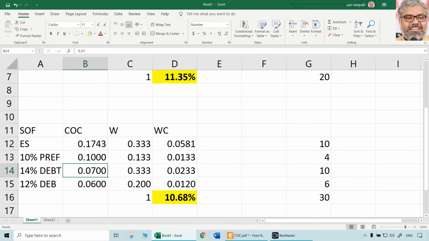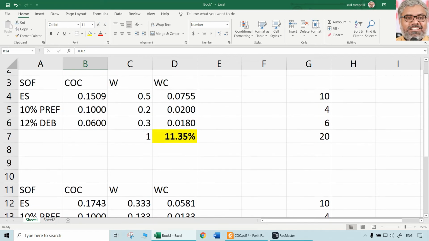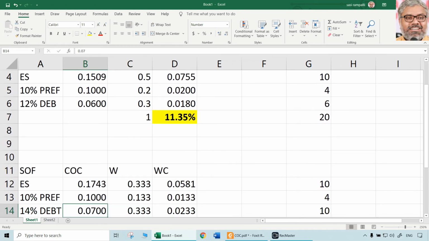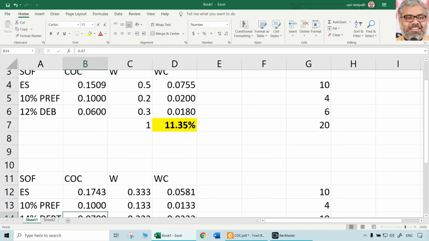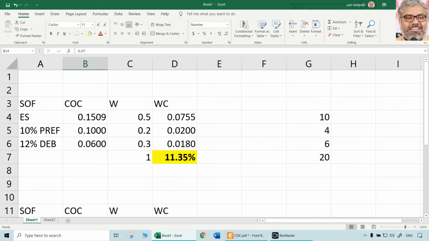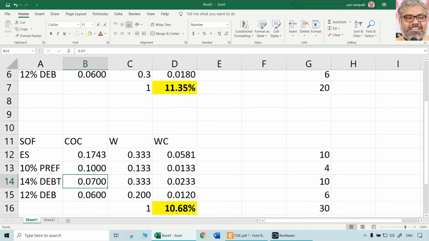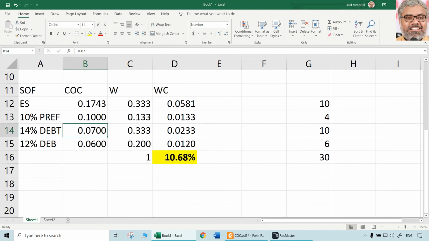So naturally the weighted average cost of capital has reduced rather than increased, because debt is a cheaper source of finance, and its proportion in the new capital structure is more.